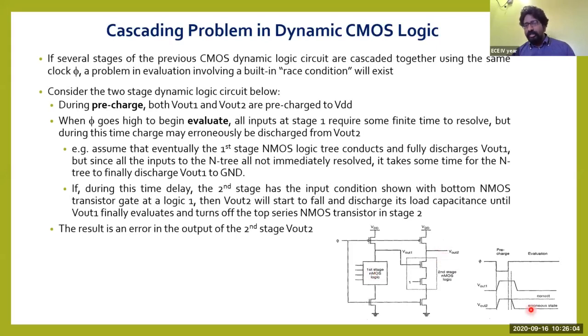In this kind of situation, this is the correct state and this is the erroneous state. If the erroneous state occurs, we call it a race condition. This is all about what is meant by race condition. That is what is written here.